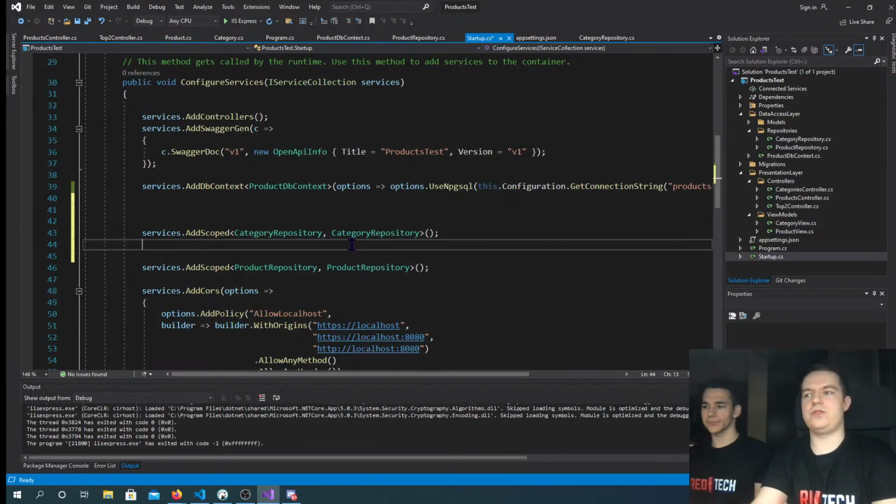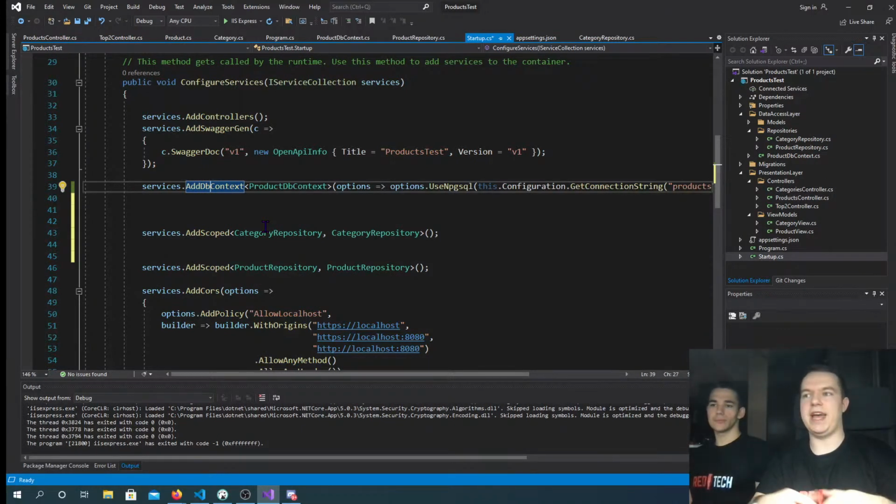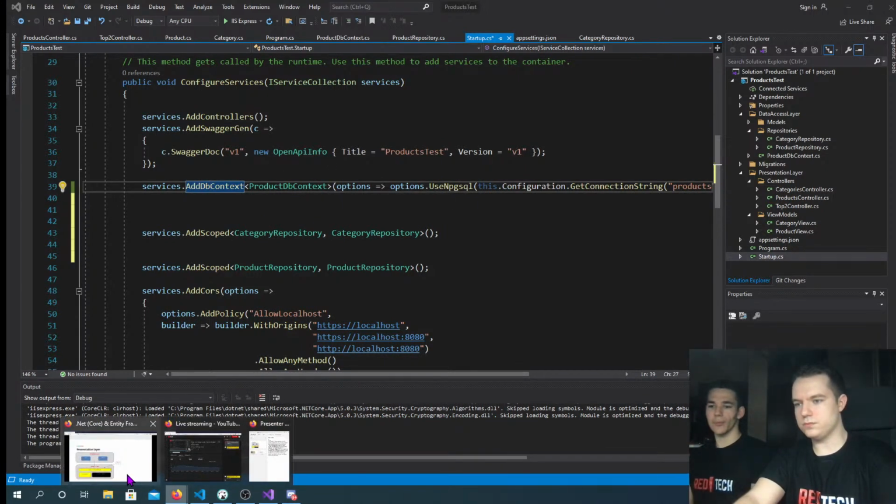So that's why we use scope. Right now it doesn't really matter, because we do not have any shared state. It's the same if we use add scope or add transient, but sometimes, just so you know what options are there. DB context by default is add scope. So it has to be one per request because it's very expensive to get a new one every time. Okay, so this should be it from our code.